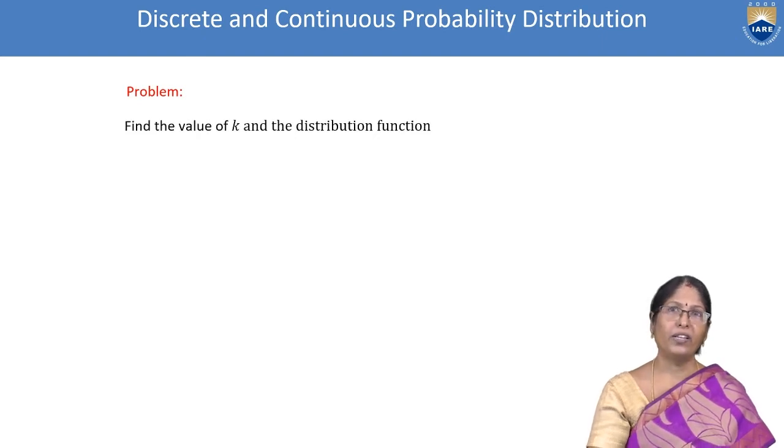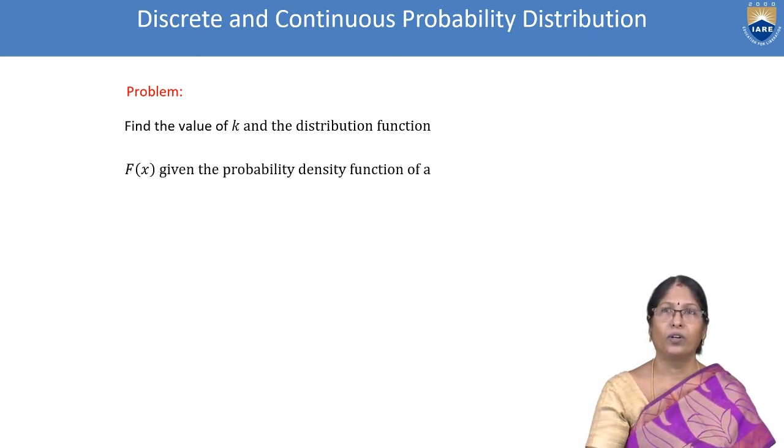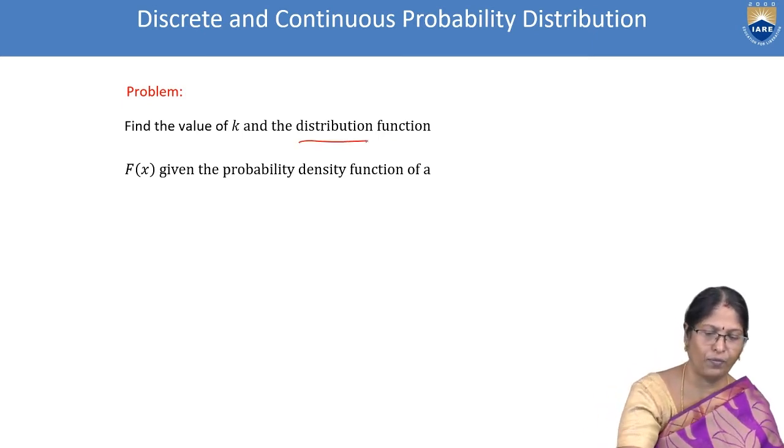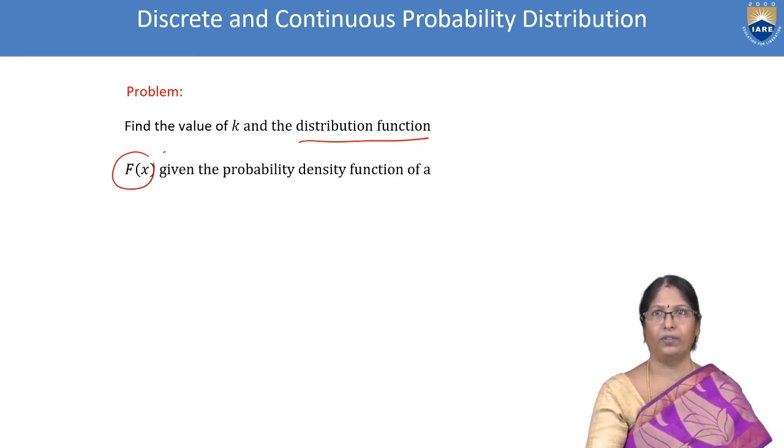So now next we can see it. We discussed discrete, and now we will move to continuous probability distribution. Find the value of k and the distribution function capital F of x. The distribution function capital F of x means the cumulative distribution.